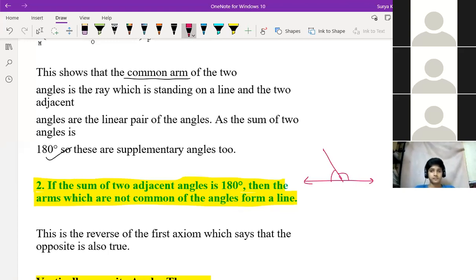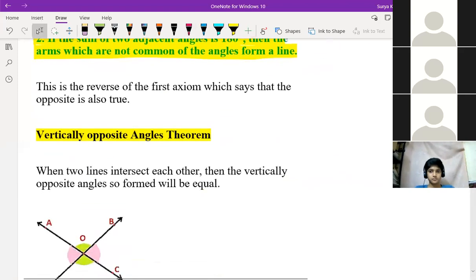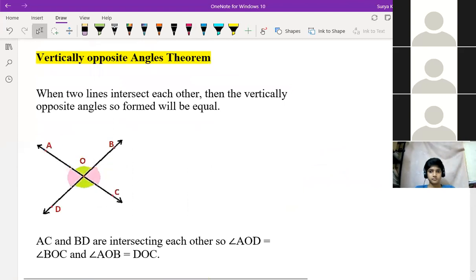The base angles form a line. Obviously, this is just the reverse of the first one. This one forms a line, and here both angles should be 180 degrees. So vertically opposite angles, like a cross, we have read before.